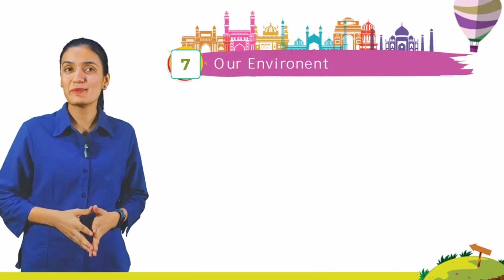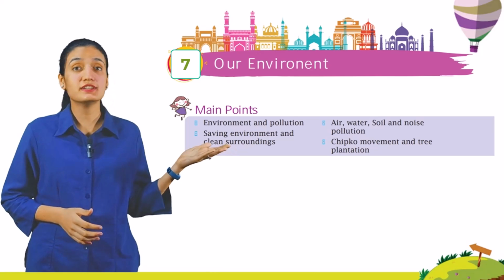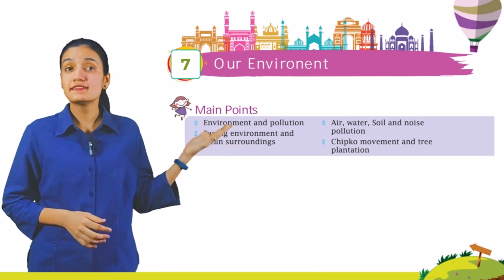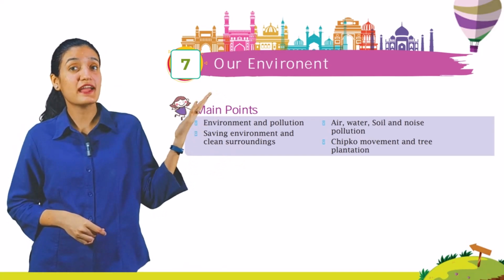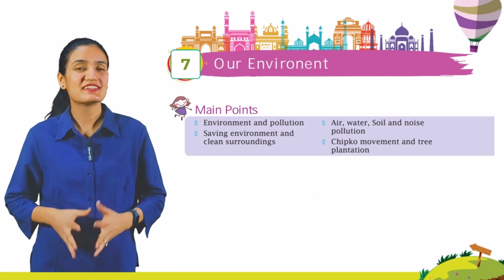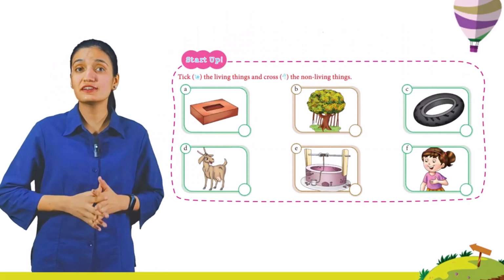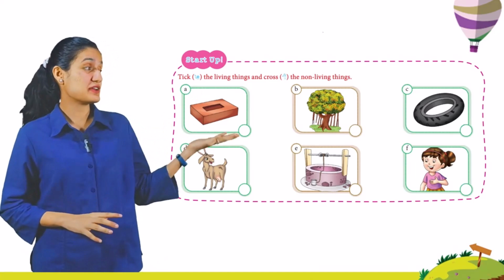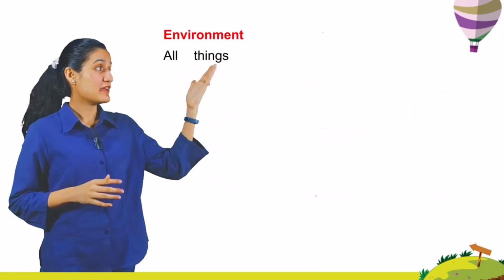Today we are going to start with the chapter that is our environment. And the main points are environment and pollution, saving environment and clean surroundings, air, water, soil and noise pollution, Chipko movement and tree plantation. So class, let's start. Take the living things and cross the non-living things. Here you can see the pictures and you have to take accordingly.